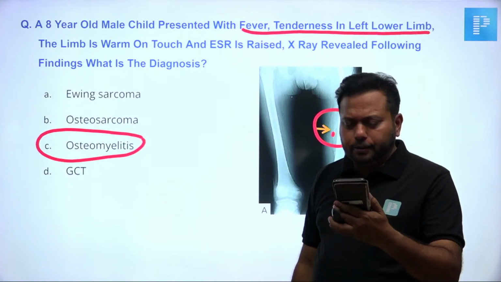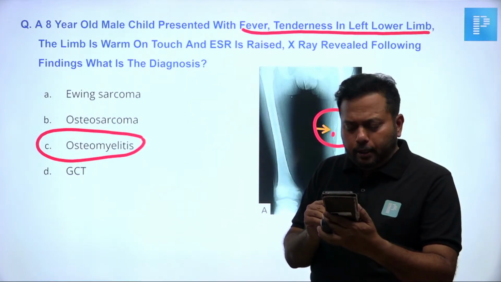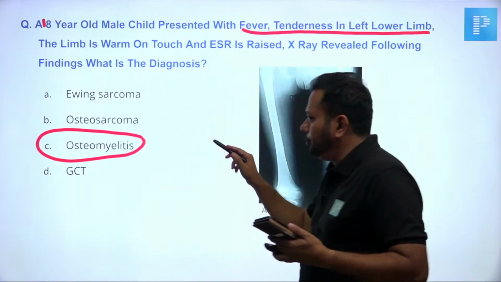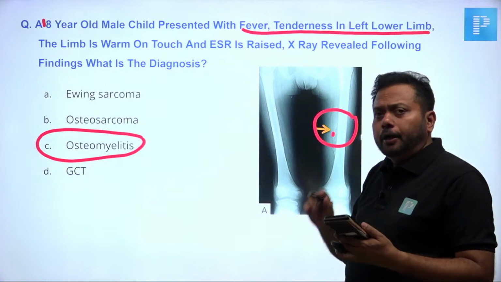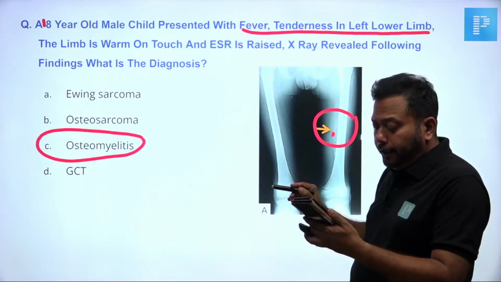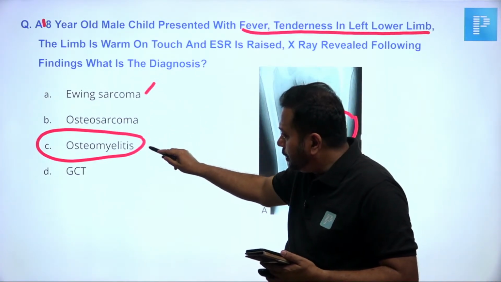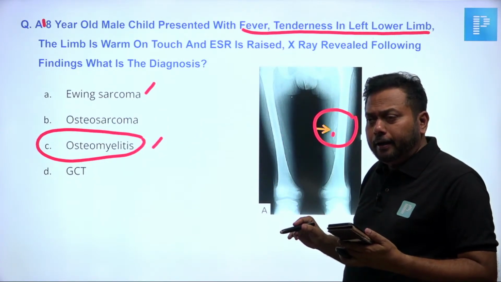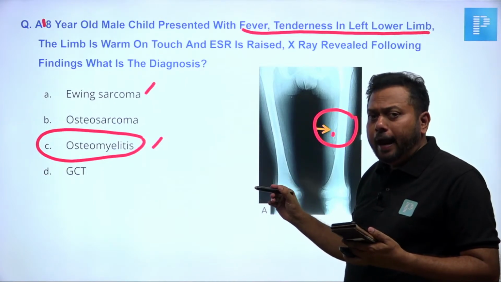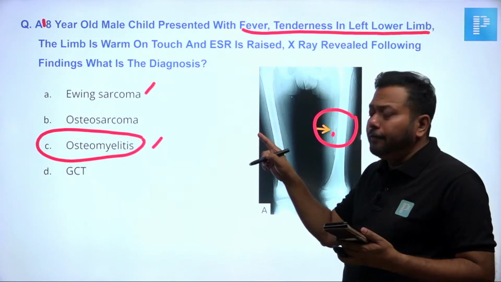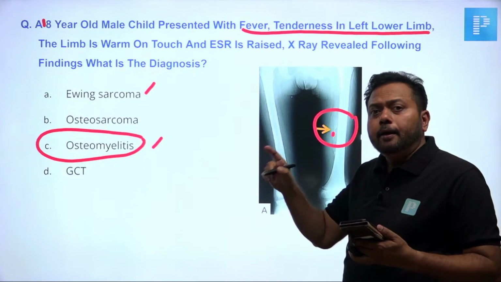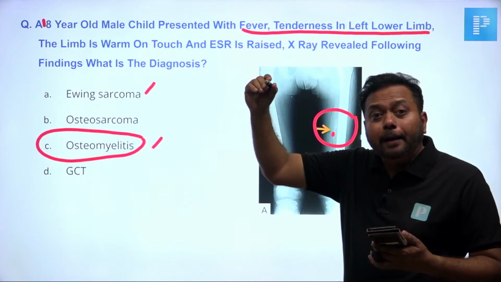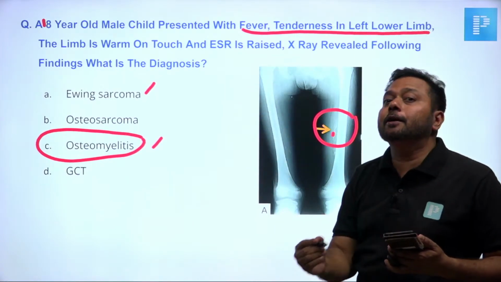A student says it was 18 years. Okay, even when you take 18 years, common things common. You will be in a doubt whether it is Ewing's sarcoma or osteomyelitis. In Ewing's sarcoma, pain will be there, but other symptoms are rare. Moreover, if it is Ewing's sarcoma, the appearance should be onion peel, with multiple layers of stripped periosteum.